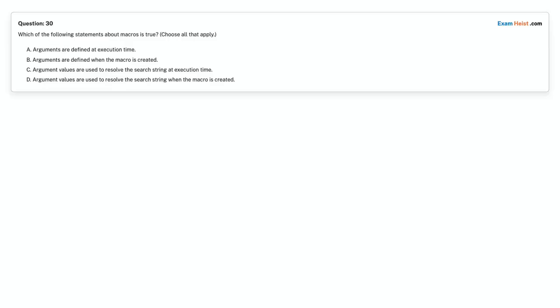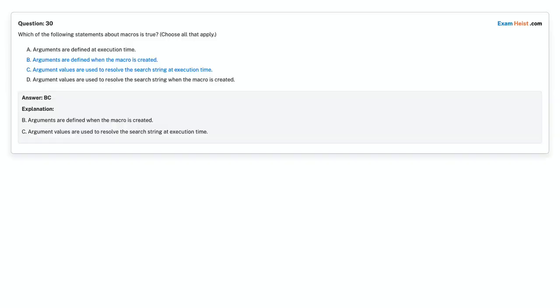Choose the correct answer. Correct answer is option B. Arguments are defined when the macro is created. Option C. Argument values are used to resolve the search string at execution time.